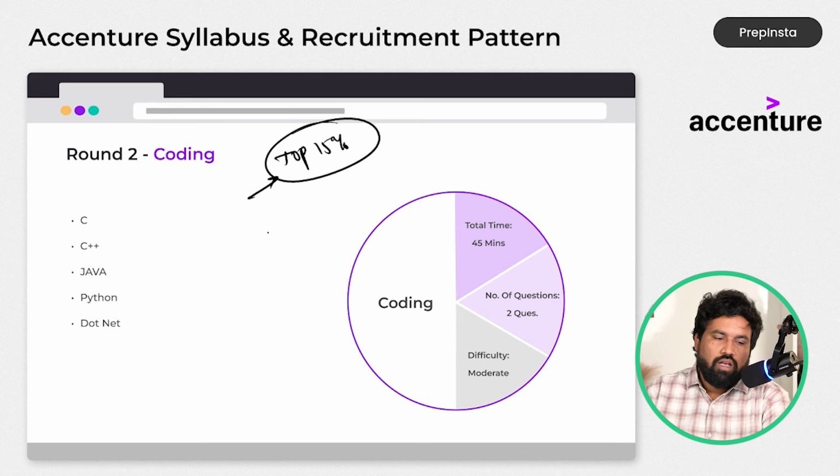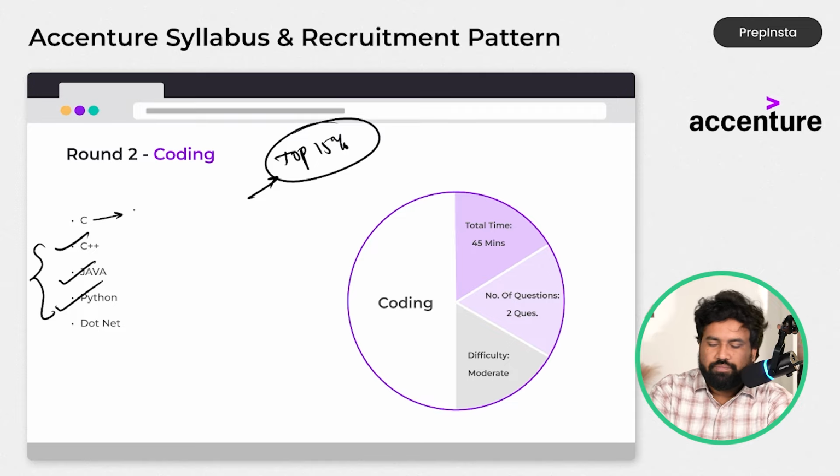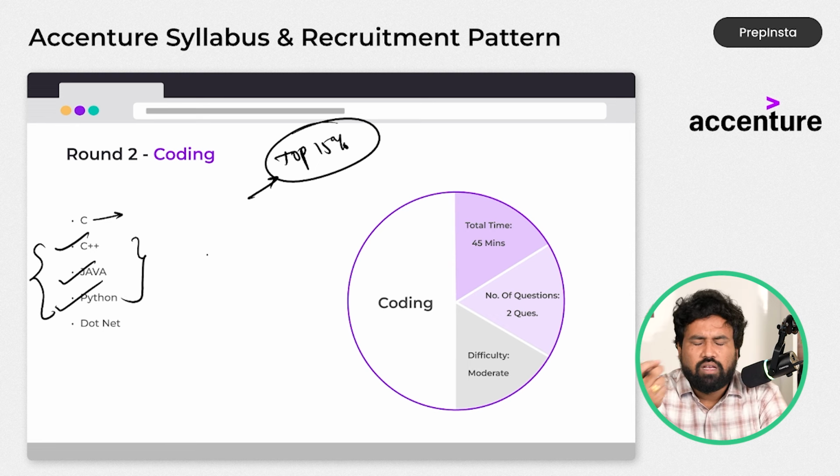The programming languages I suggest are C++, Java or Python. These are the best ones. Why? Because in C you can't write highly optimized code, as object oriented programming is not supported. So if you want to write more optimized code, it is better to choose an object oriented programming language, that is C++, Java or Python.